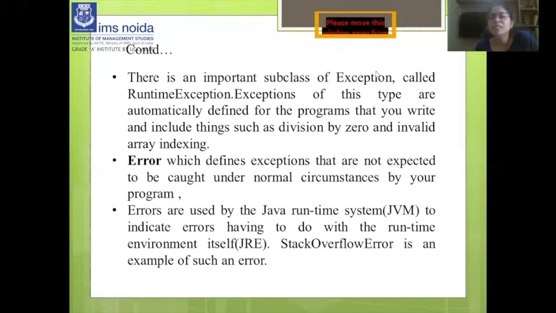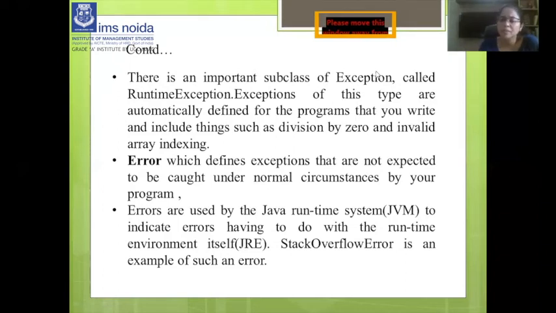Error defines exceptions that are not expected to be caught under normal circumstances by your program, which I already discussed in the difference between error and exception: errors are irrecoverable. There are no try and catch keywords. Errors are used by the Java runtime system to indicate errors having to do with the runtime environment itself, meaning the JRE concept. StackOverflowError is an example of such an error. We will discuss it in the types of exceptions.